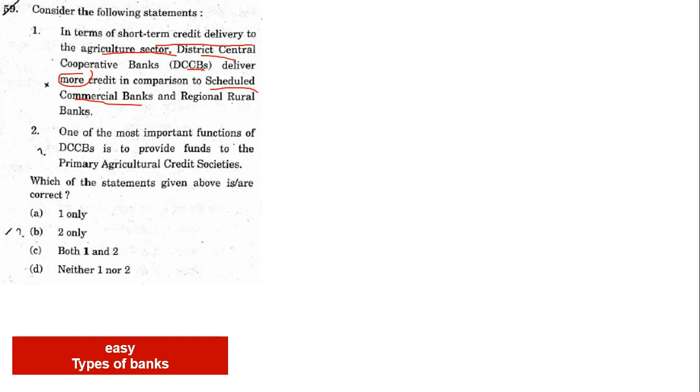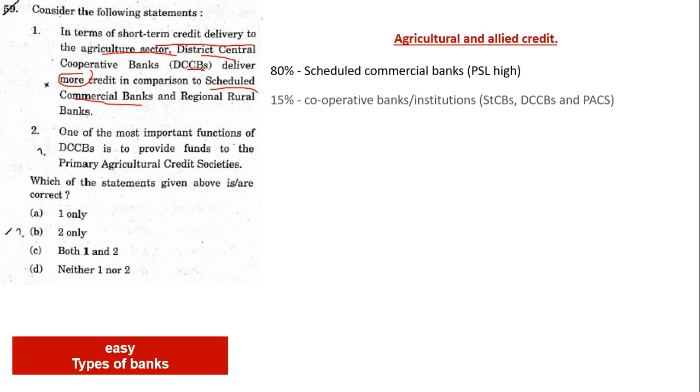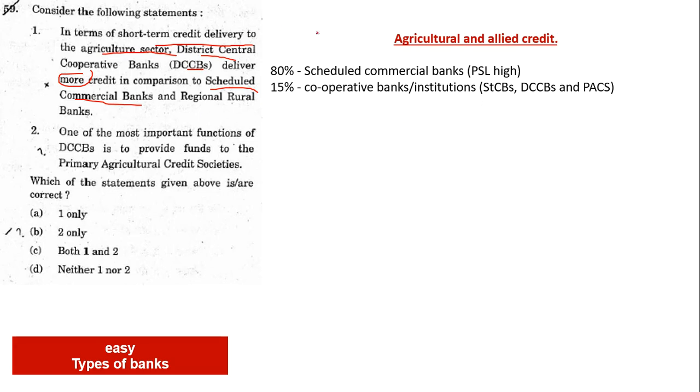DCCB cannot give more credit. They give only 5% or 10%. The remaining 80% is given by the scheduled commercial banks only, which is called PSL actually, priority sector lending. There are some priority sectors where you have to lend, and so 80% comes from there, and 15% comes from the cooperative banks where DCCB also is a part. Then there is 5% from regional rural banks. So statement 1 is wrong. We can eliminate this one and this one.